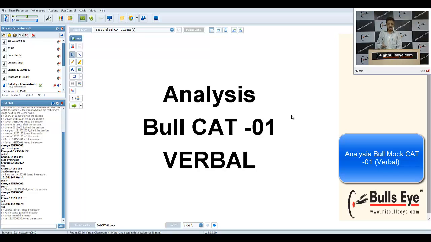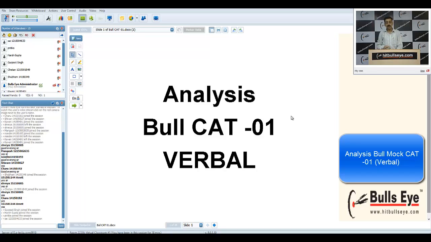With 60 to 70% syllabus coverage, if you manage to get a minimum of 12 correct, this would be taken as normal. If I look at the macro level distribution of the paper, primarily you will find RCs, 16 questions, 4 into 4 questions each. Then we have 7 misfit plus para jumbling, 7. 16 plus 7, 23.